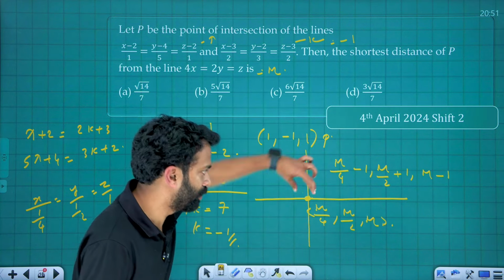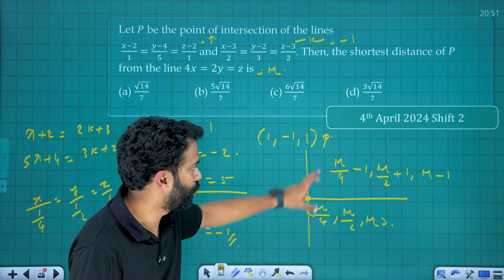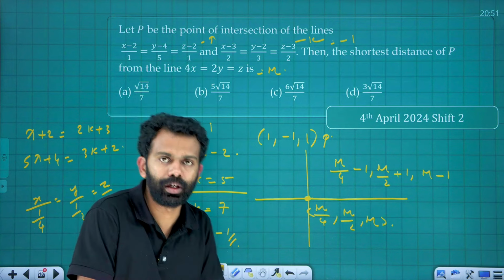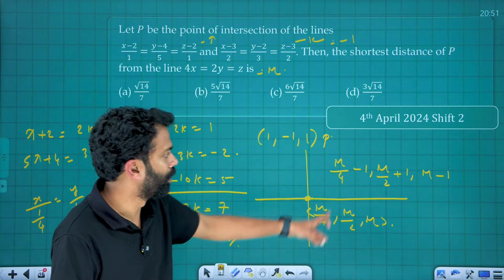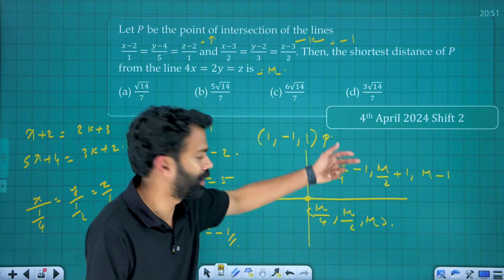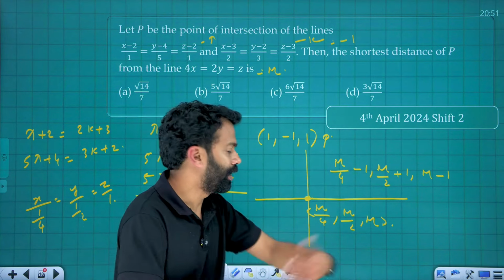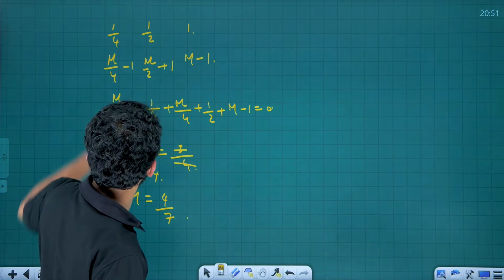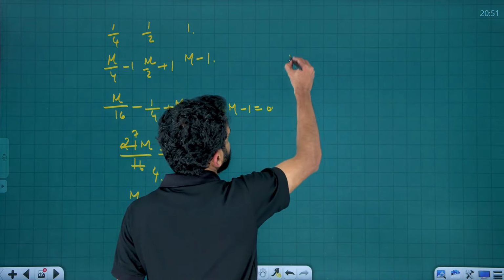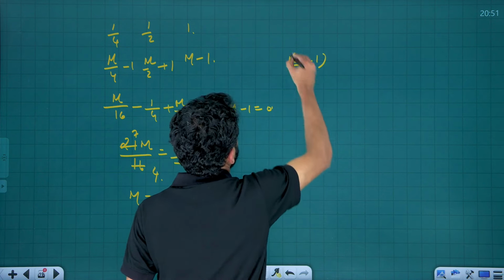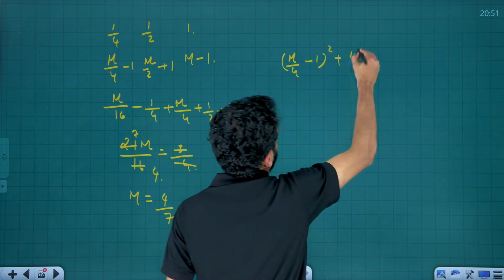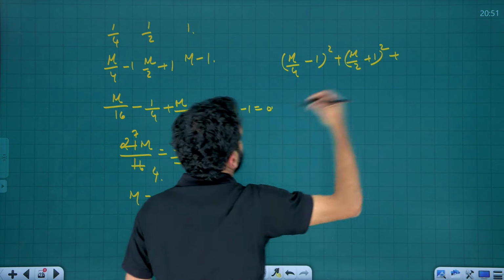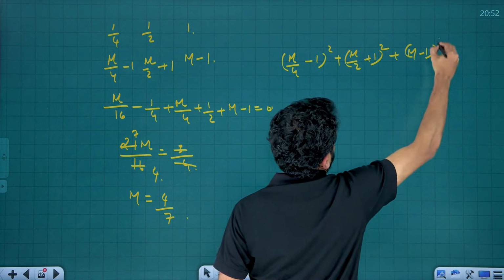See, if there is a point here, that is mu by 4, then the distance formula will be like mu by 4 minus 1 the whole square, mu by 2 plus 1 the whole square, mu minus 1 the whole square, square root of, right? Later we can apply the formula. So the distance will be mu by 4 minus 1 the whole square plus mu by 2 plus 1 the whole square plus mu minus 1 the whole square. Put a root on here.